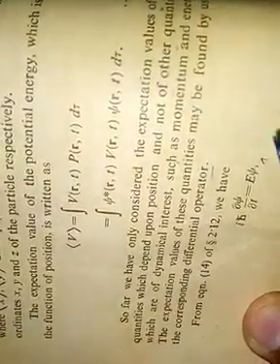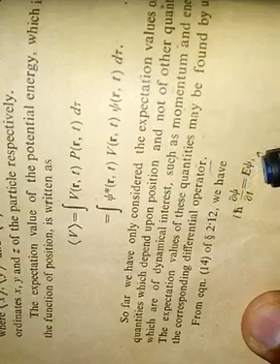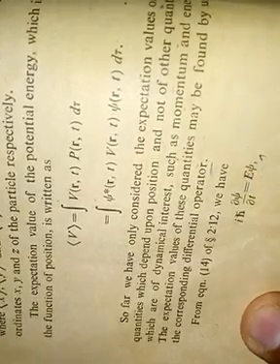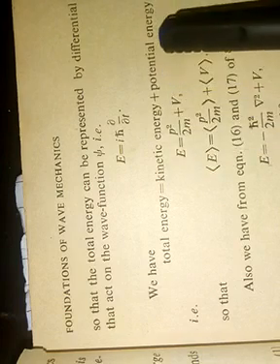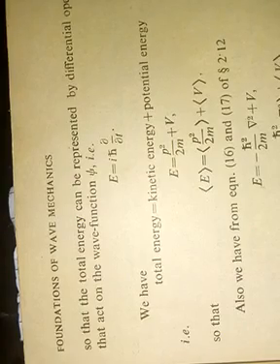Now we know that i h cross ∂psi/∂t is equal to E psi. So E will be given by E is equal to i h cross ∂/∂t. Now total energy, I can say that it is the sum of kinetic energy and potential energy. Kinetic energy is given by p square upon 2m, and potential energy we define as V. So the expectation value of E will be given by the expectation value of p square upon 2m plus the expectation value of V.